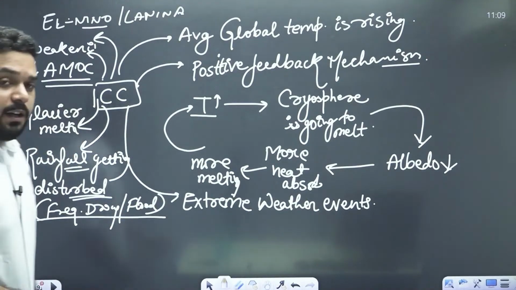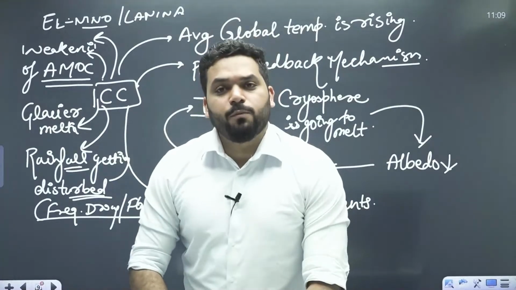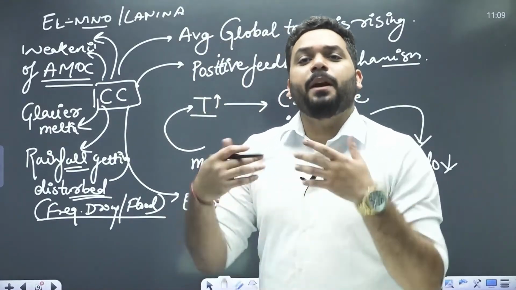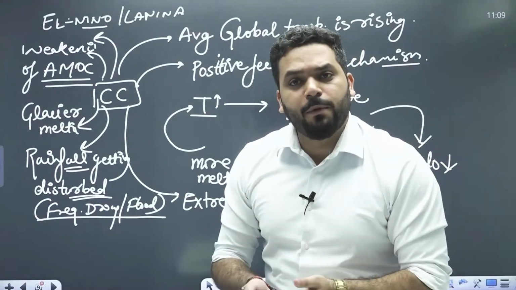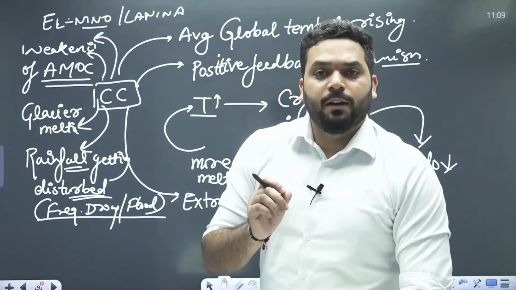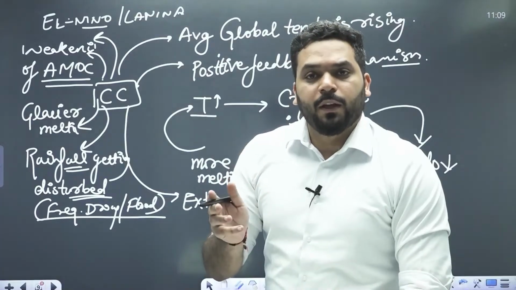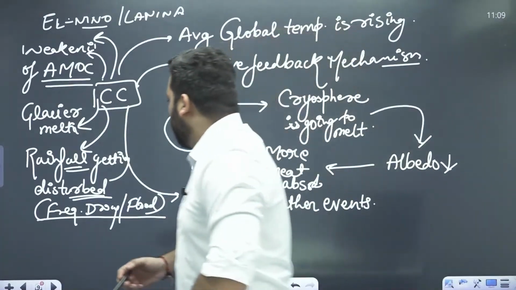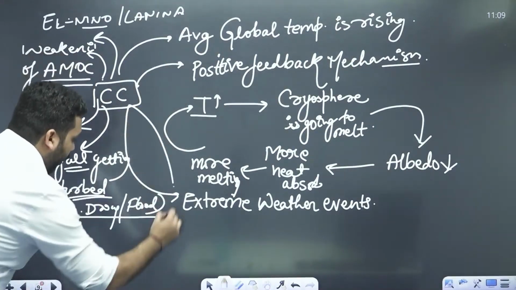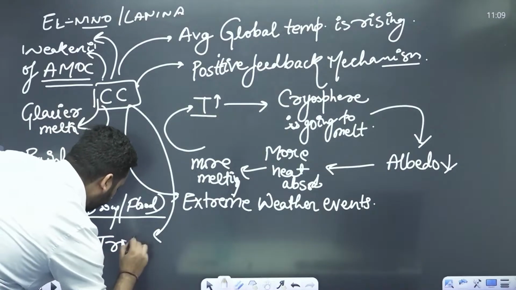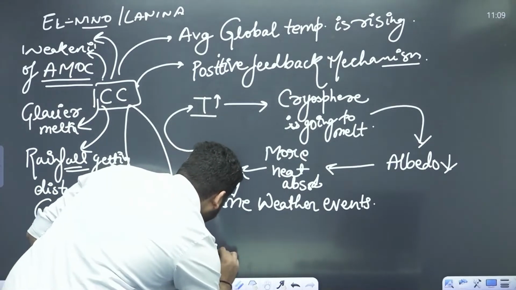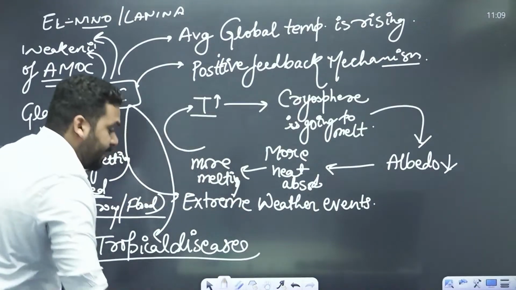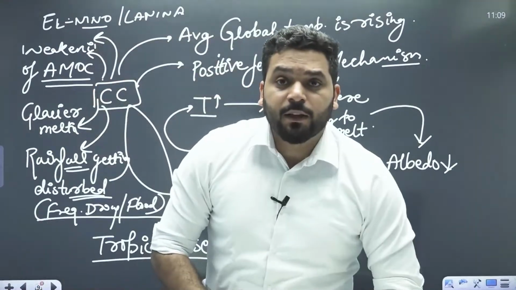We can see in India also the southwest monsoon, the mechanism is becoming more and more unpredictable. This time the rainfall came in June itself, early June itself, 15 days before the ideal time. It was the report of the Indian Meteorological Department. Okay. Then tropical diseases, vector-borne diseases, their frequency is going to increase, right?